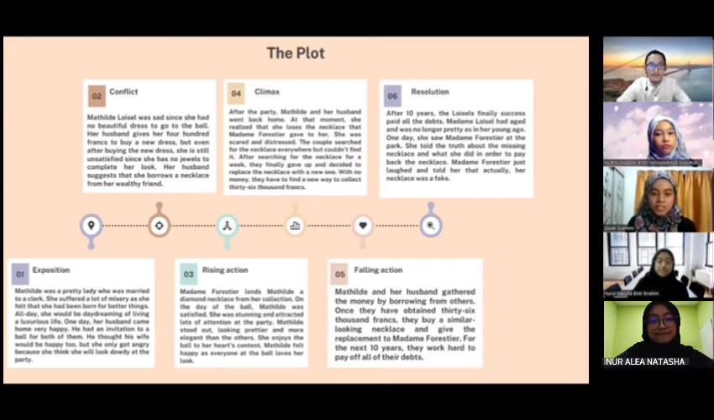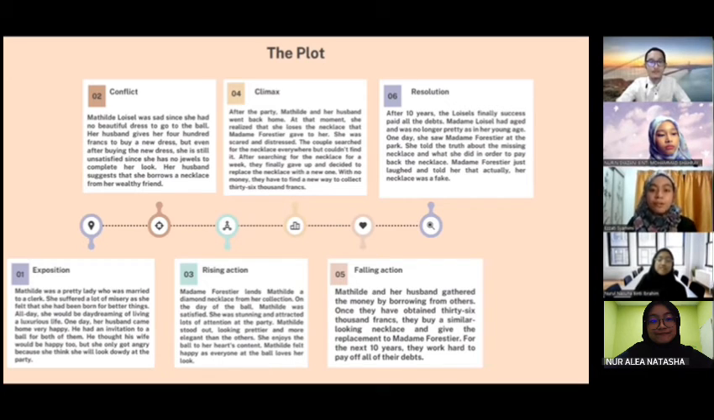Next is rising action. Rising action is where the main character faces a series of conflicts. So, the rising action in The Necklace is when Madame Forestier lends Matilda a diamond necklace from her collection. On the day of the ball, Matilda wears the necklace and feels very satisfied with her look. She was stunning and gained lots of attention at the party. Matilda stood out the most, looking prettier and more elegant than the others. Matilda felt very happy and proud as everyone at the ball loved her look.